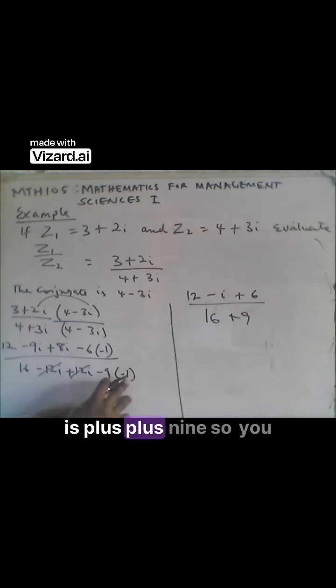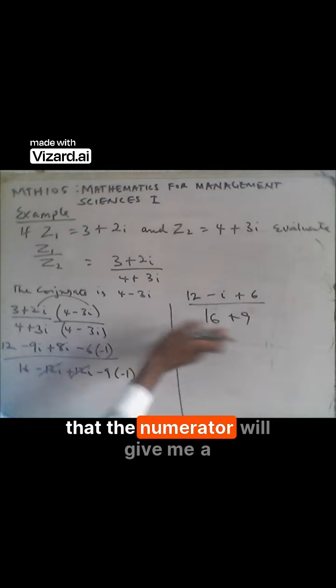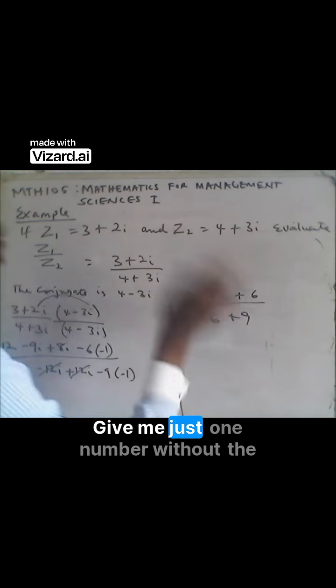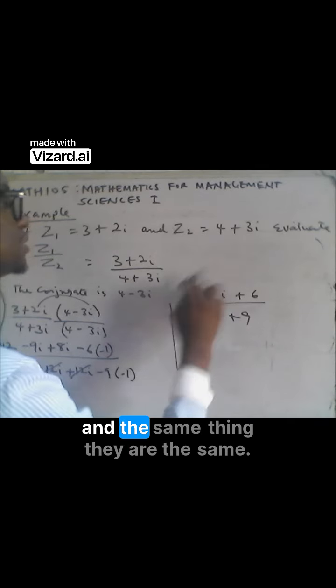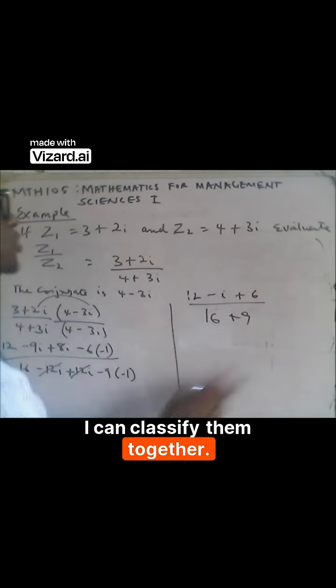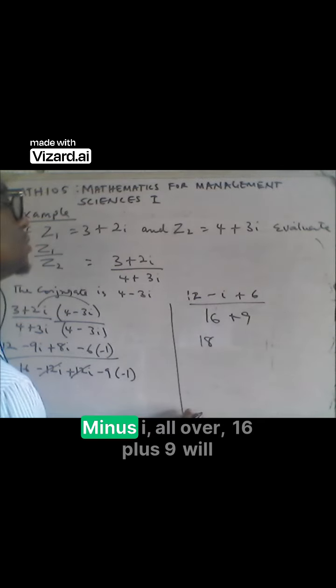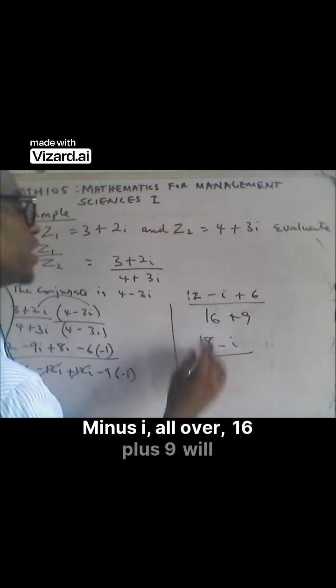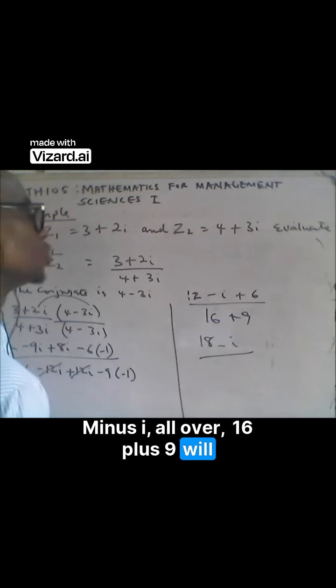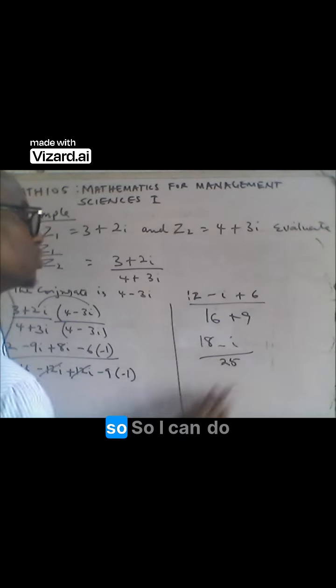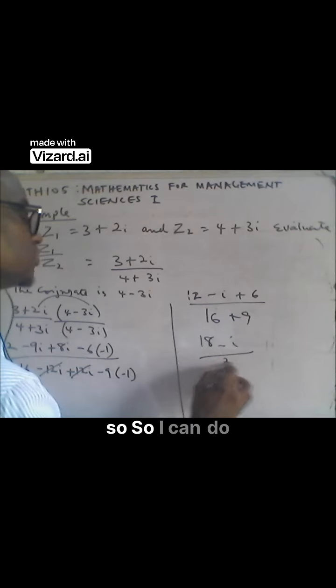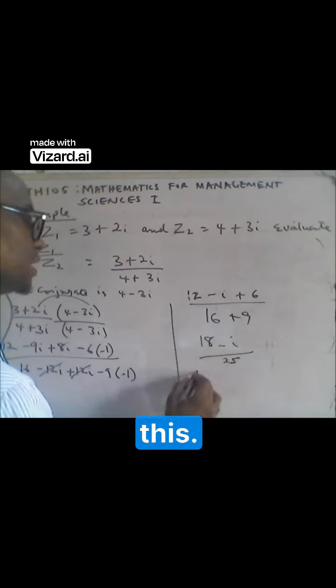Minus is plus 9. So you see that the numerator will give me a scalar, just one number without a complex number. So I have this and this, they are the same thing, I can add them together. 12 and 6 is 18 minus i, all over 16 plus 9 will give me 25. So 25. So I can do it like this.